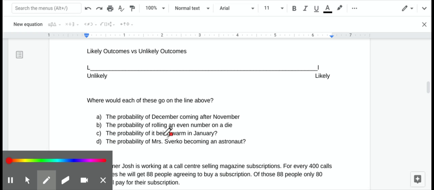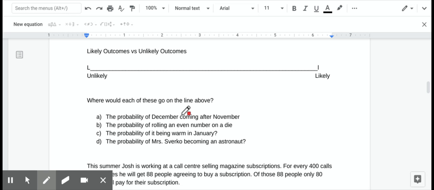So, what is the probability of December coming after November? Well, on our calendar, in this galaxy, in our universe, you understand what I'm saying, it is 100% likely that December comes after November. What is the probability of rolling an even number on a die? Well, that's what we just looked at the very beginning.